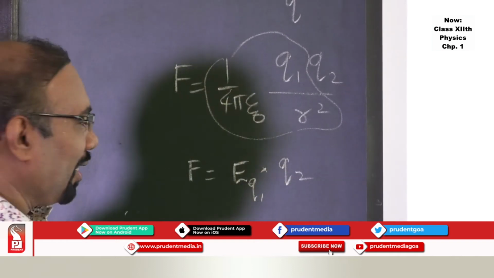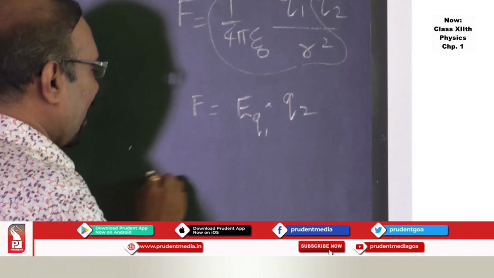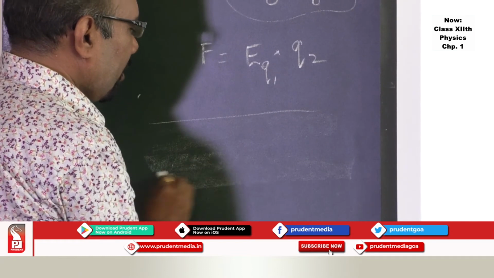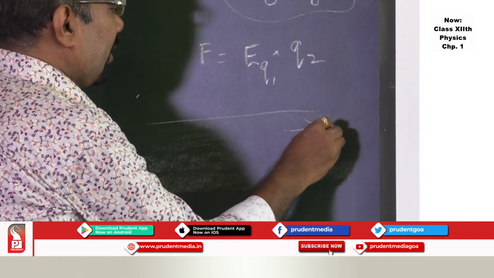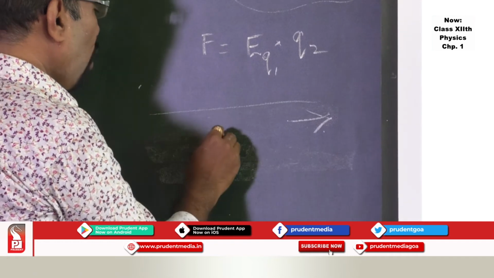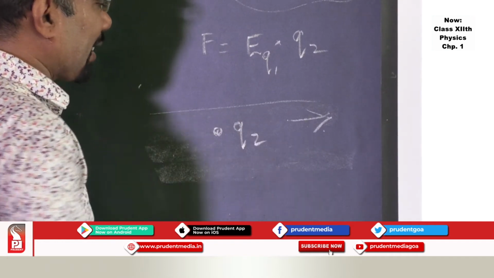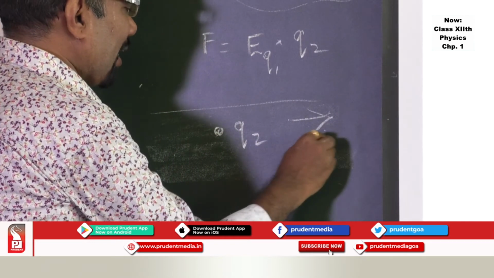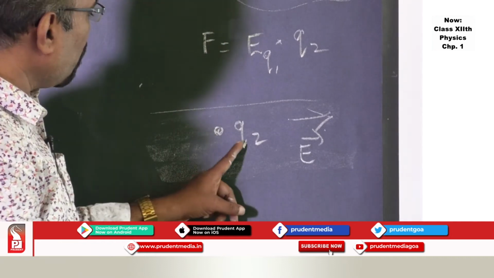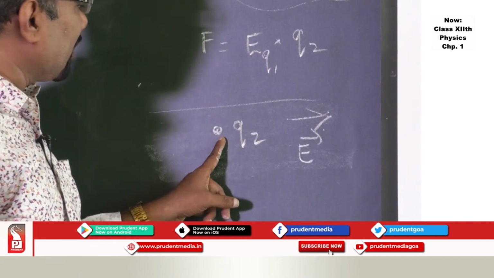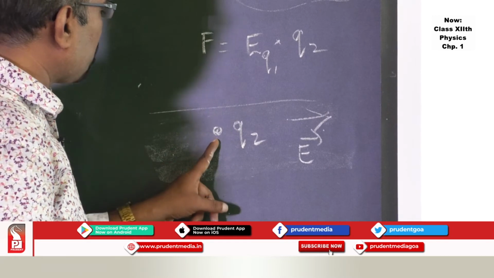So what does it mean? So if there is an electric field in this region, and if you place a charge q2 in that region, E bar is the electric field in this region, q2 is the charge placed in that region, then q2 will experience a force.